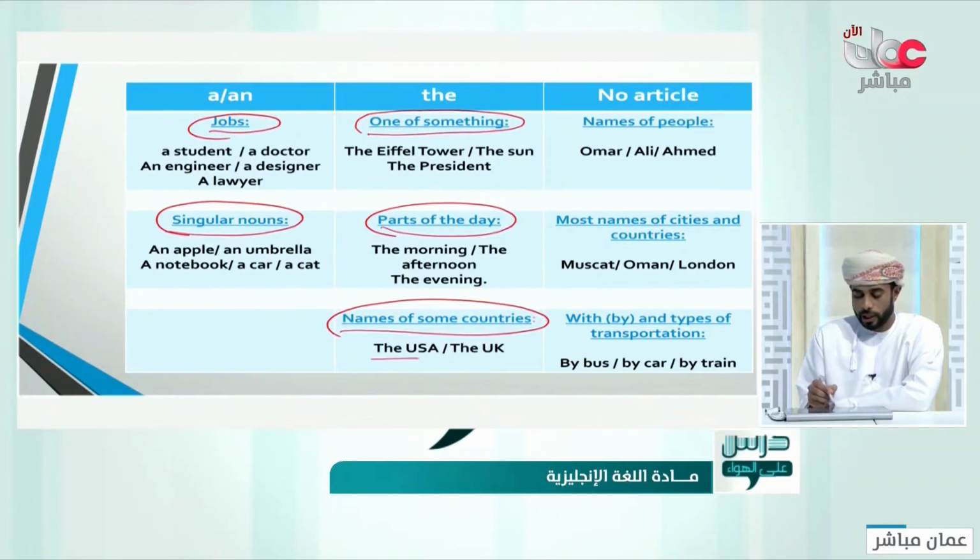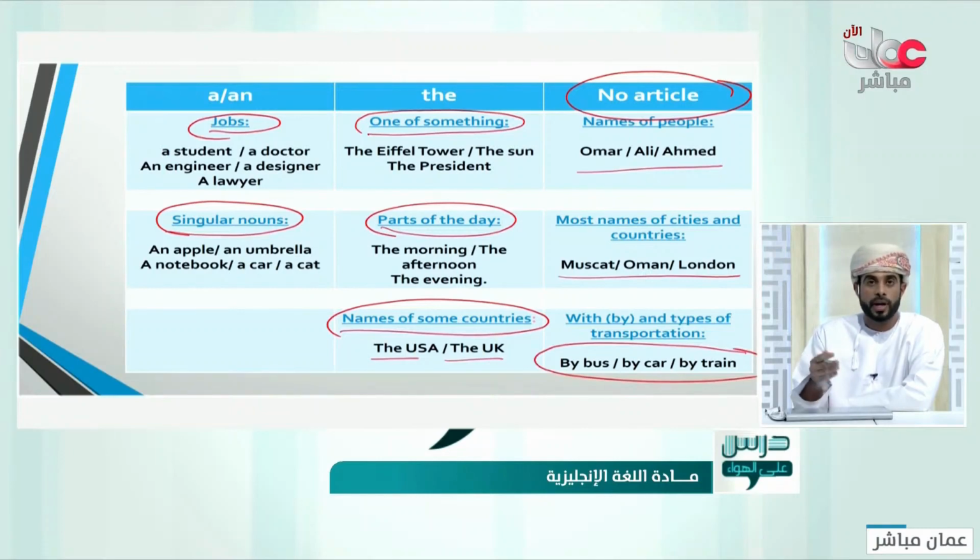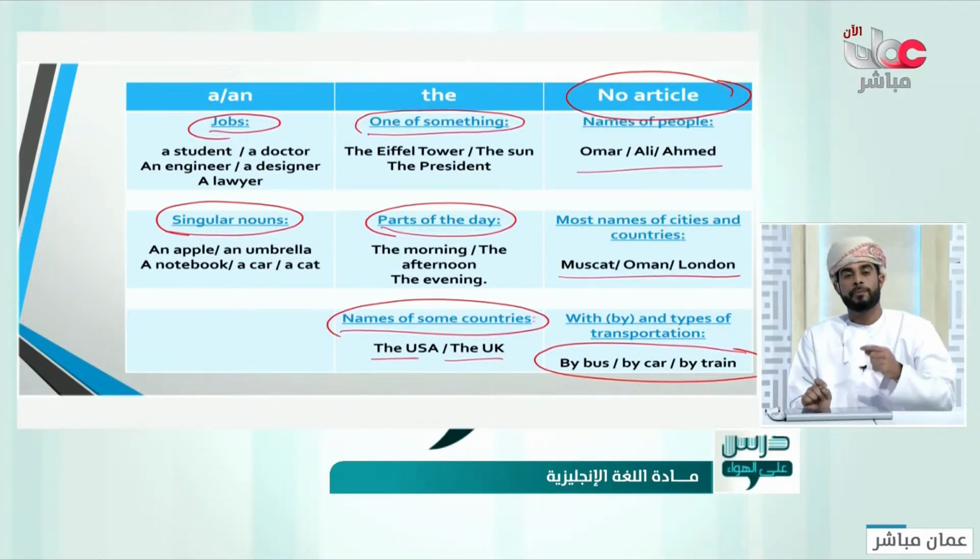The USA, the UK. But we use no article, neither a nor the, with, for example, names of people, names of countries and cities, and with the word by. We don't say "by a bus," no, by bus, by car, by train. Don't say "by the train." You can say "by the train" if you mean a specific train, but we don't say "by a train," no, by train. Okay?